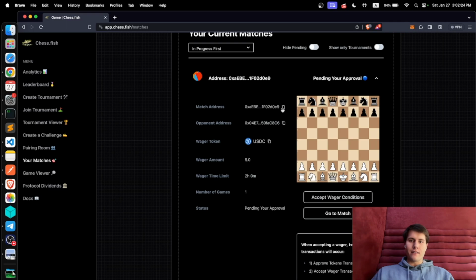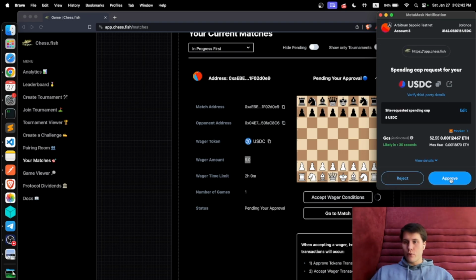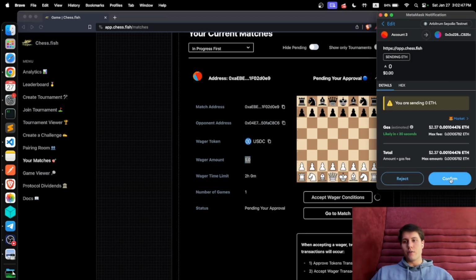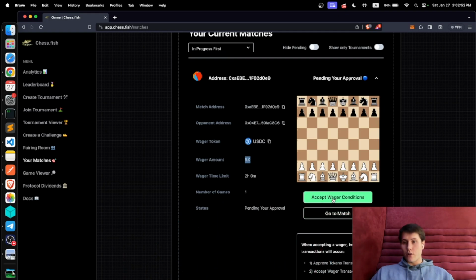So I can see that this is the match address, this is the opponent address, this is the token that we're wagering, and the wager amount of $5 US, and the time limit of 2 hours. So I click on accept wager conditions. There's going to be 2 transactions here. First, you have to approve USDC, and then the next transaction is you're actually going to deposit that 5 USDC. So I think that was good. I think I already approved. That's why there's only 1 transaction.